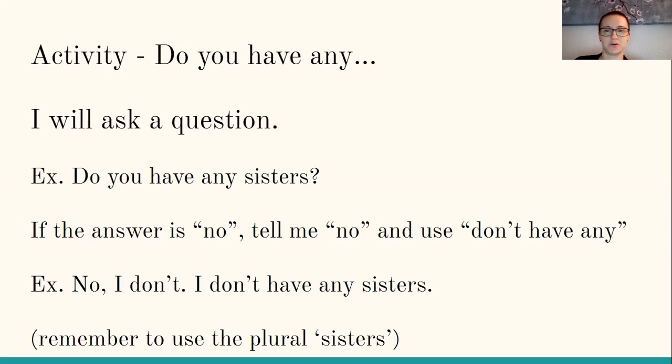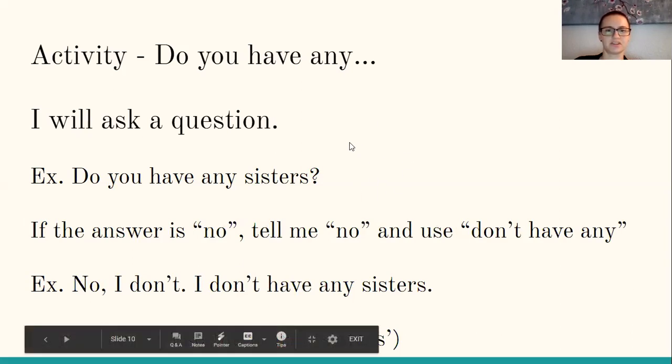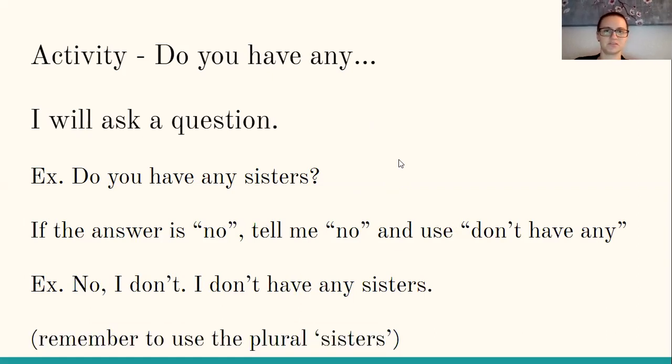If your answer is no, this first part is the same. If you say no, no sisters in my family, you're going to tell me again two things. You're going to tell me no, and you're going to tell me don't have any. So, no, I don't. I don't have any sisters. Like this, right? So if the answer is no, you're going to tell me no, and you're going to use don't have any. So I say, do you have any sisters? No, I don't. I don't have any sisters.